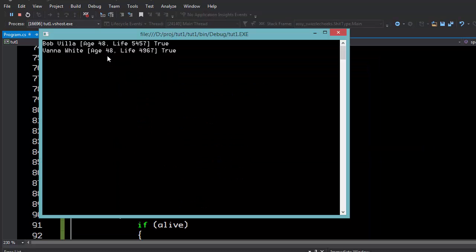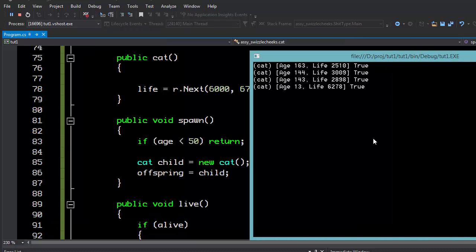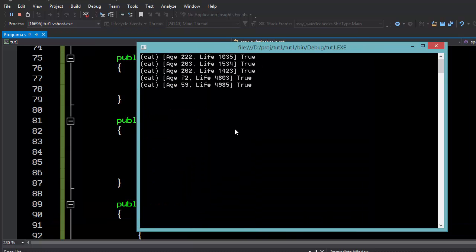So these wouldn't be eligible to spawn children until now. So they'll start spawning children at the 3,000 mark. Perhaps there was one, and they're both going to die without any offspring. Well, the one made one, and okay, and there we go. And then that cat created some, and then this is a little bit more controlled. This looks a lot more realistic. So we're going to let that go ahead for a little bit.